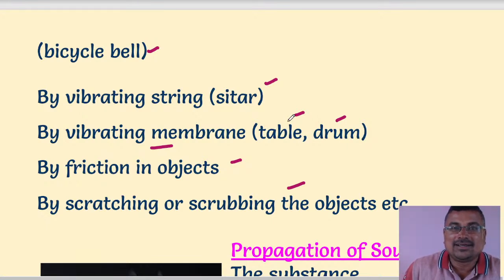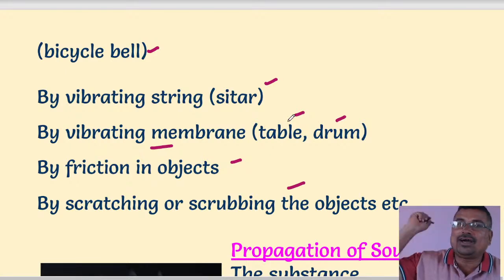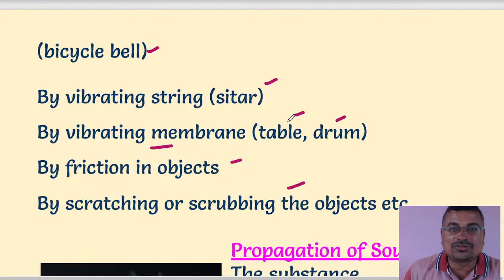Steel glass. If we hit the metal in school or college, sound will be produced. If a guest comes to our home and we ring the bell, sound will be produced. We are talking here by vibrating our windpipe, and that sound is produced. So many things in our surroundings produce sound.